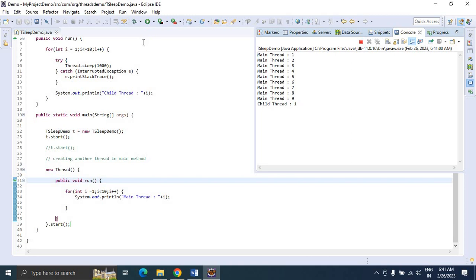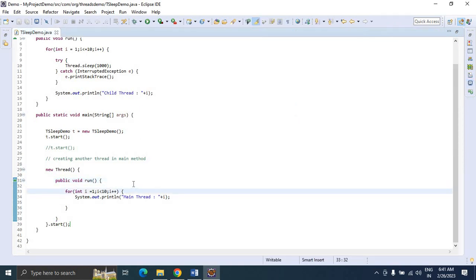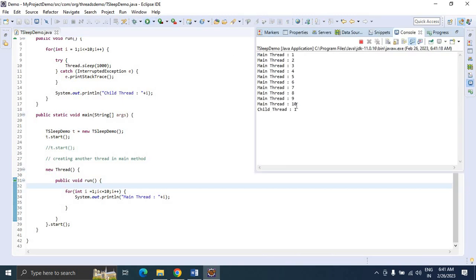See here, main thread already executed 10 times, and then child thread got executed. Now you can see that main thread is executed 10 times and then child thread.